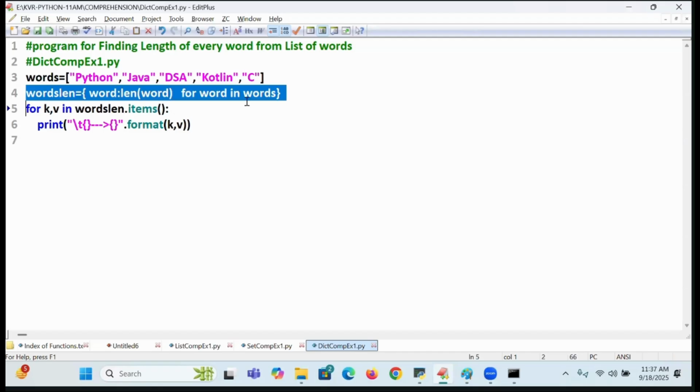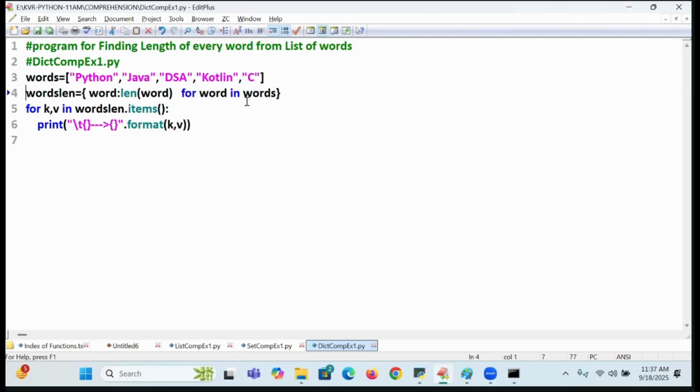This is called which concept? Dict comprehension. So I will write it here. Dict comprehension is one of the most important. You can write with normal coding also, but normal coding requires a for loop, if condition, so much stuff. With this, you can do it easily with a precise amount of code. Able to understand? If you want, you can write the condition also. Don't worry about it. Okay now?